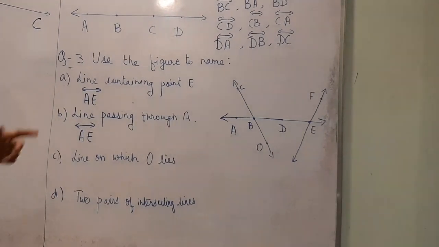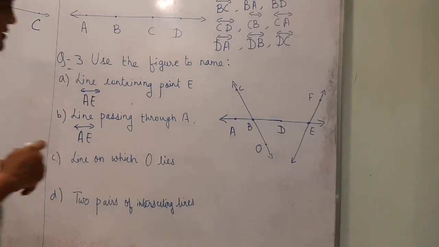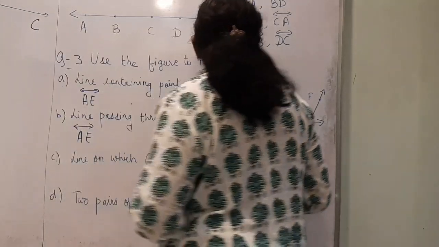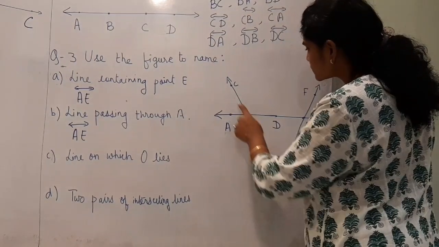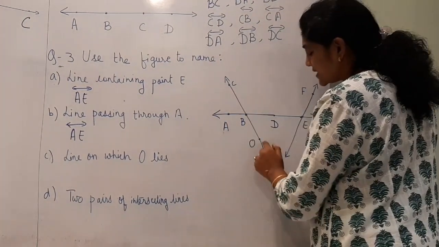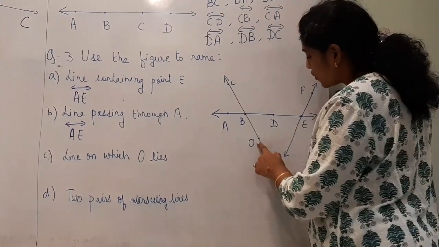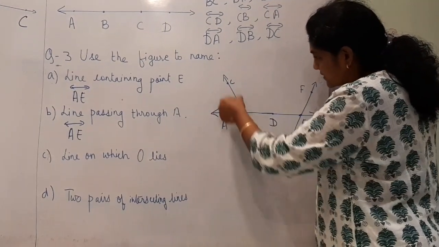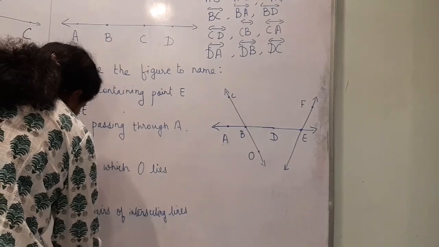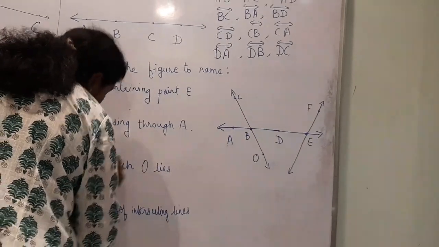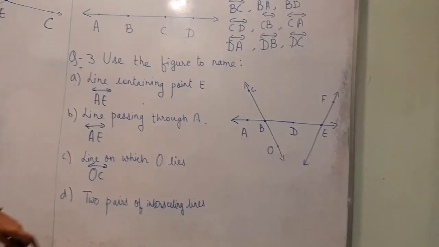C is the line on which O lies. So that is OC or CO. O is lying on which line? This is the line. So that is OC. You can name it as OC or CO, one and the same thing.